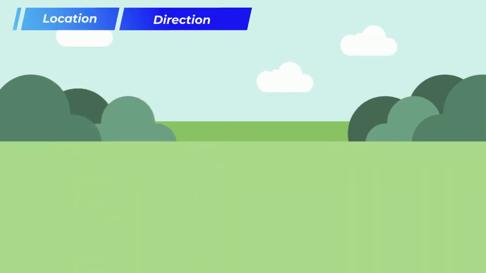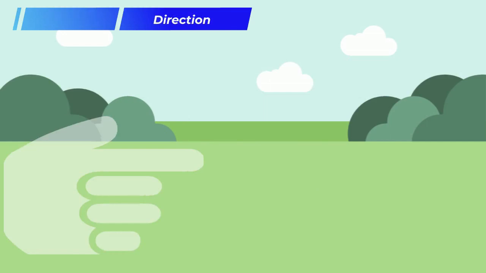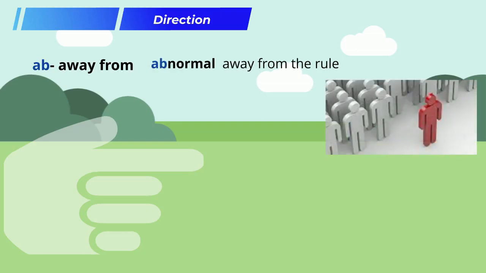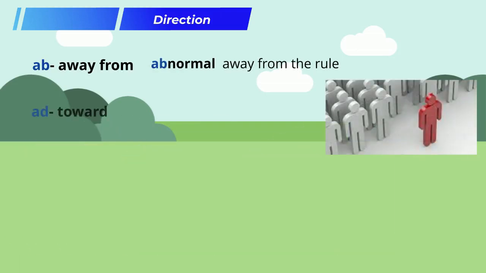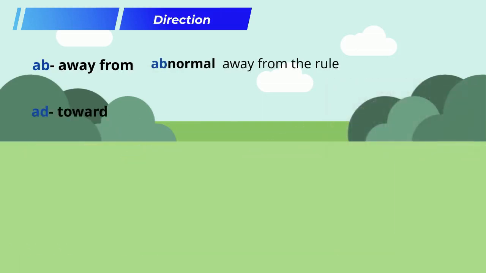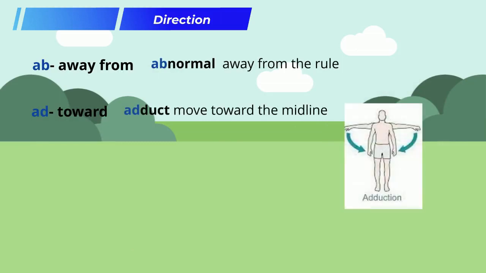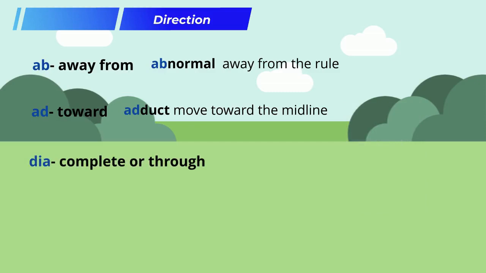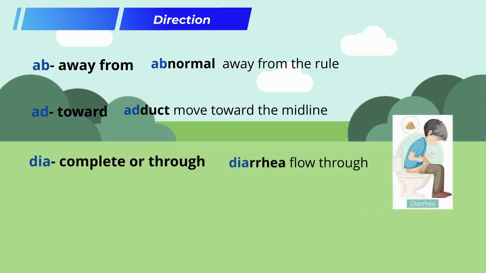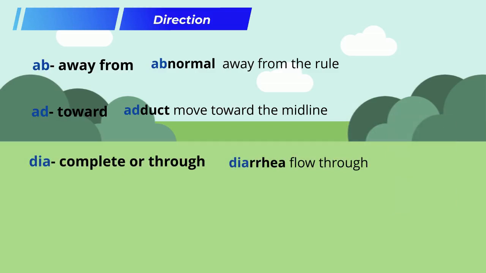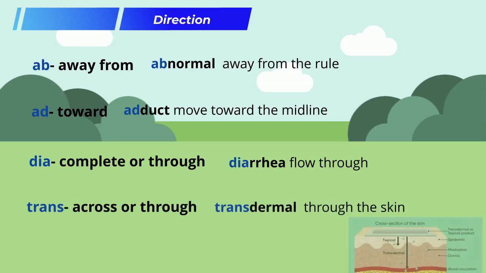And let's look at some directional prefixes. Ab, away from. Abnormal, away from the rule. Ad, toward. Adduct, move toward the midline. Dia, through or complete. Diarrhea, flow through. Trans, across or through. Transdermal, through the skin.